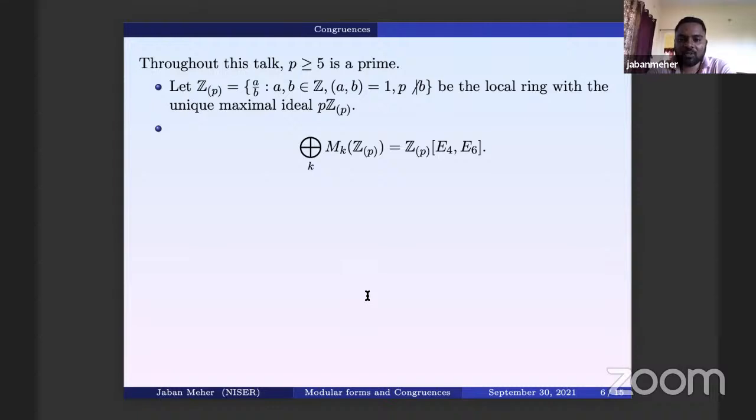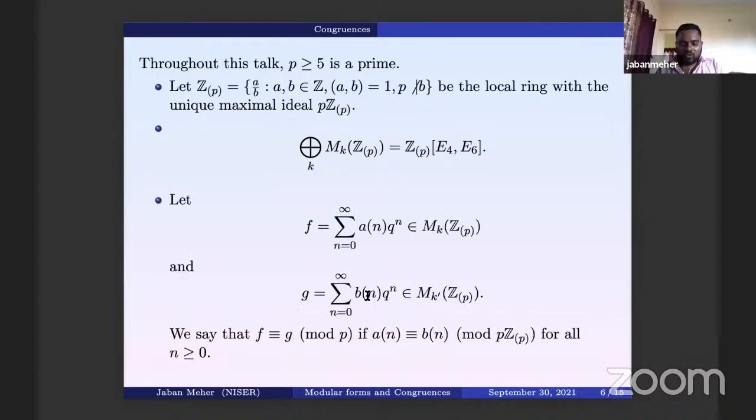Earlier everything was over C, so I didn't say anything about this. For this proof, one can see Lang's book.